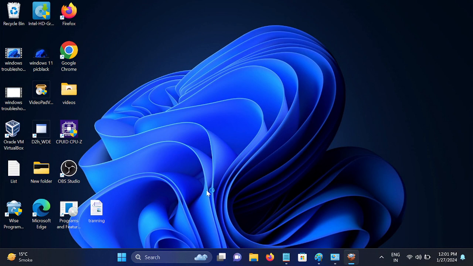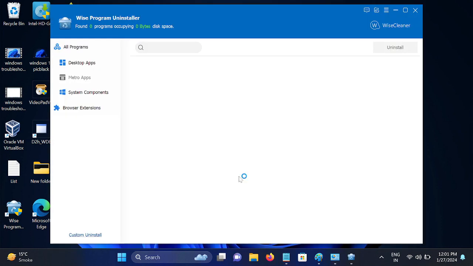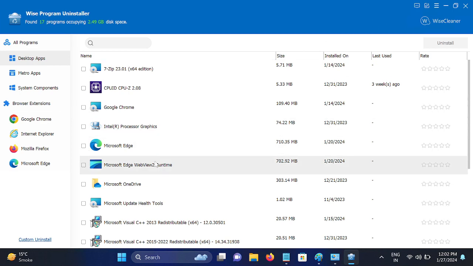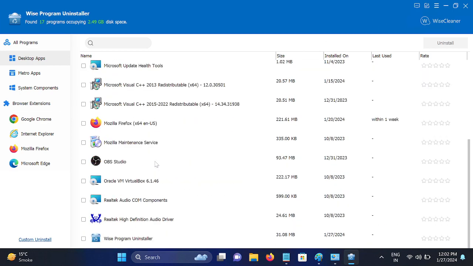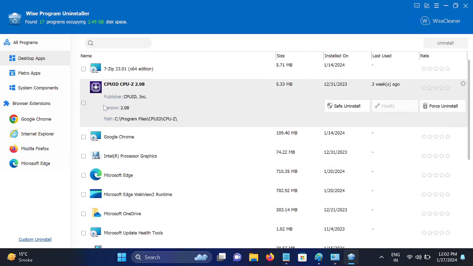Yes. Okay, now it will fetch all the installed programs in your computer. It is collecting the installed program information now. Once you choose that program which you are not able to uninstall, you need to click on that program and select it like this, and do not click on this option, Safe Uninstall. This will throw the same error. Just click on Force Uninstall.